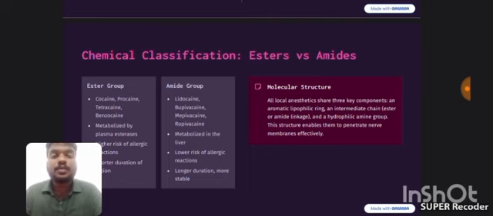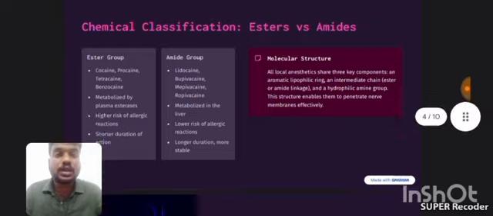Amides are metabolized in the liver, whereas esters are metabolized by plasma esterase. There are higher allergic reactions with esters when compared to the amide group. The duration of esters is also short, whereas the amide group has a long duration and is more stable.